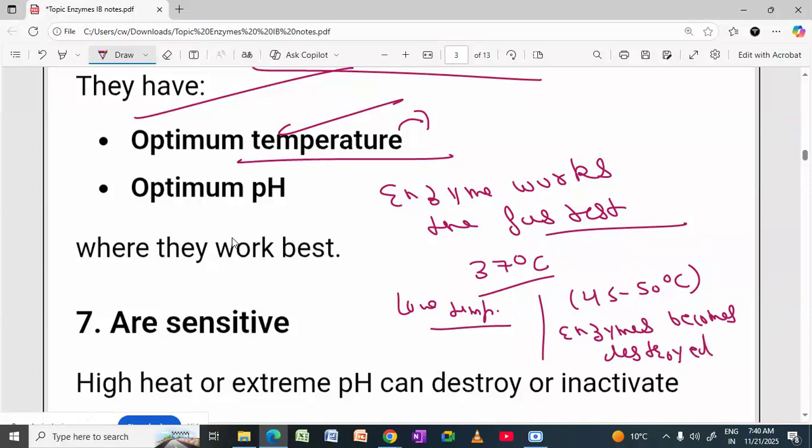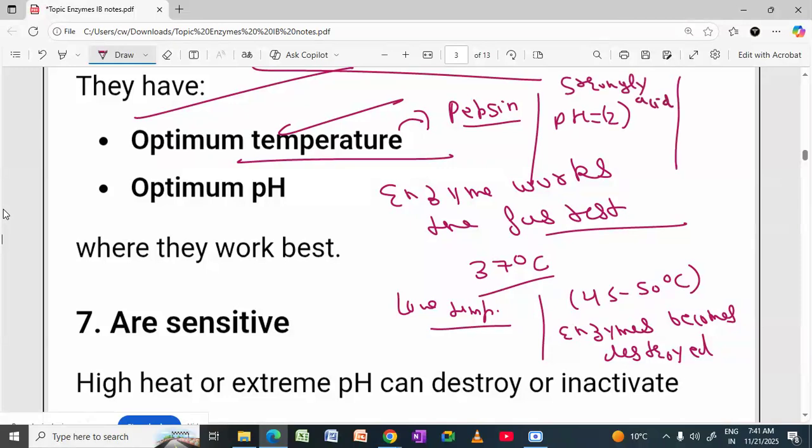So optimum pH is the pH level at which the enzymes work fast. For example, the pepsin enzyme that you will study also works best at a particular pH, nearly pH of 2, which is strongly acidic pH.